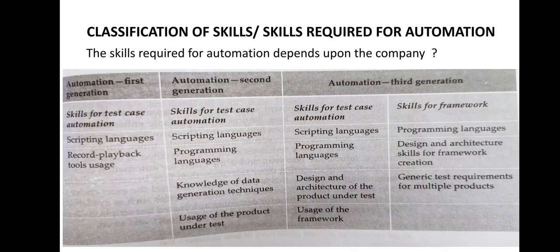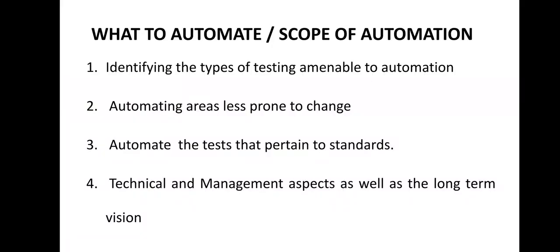Now we will talk about what software test automation is going to touch, at what level it can be considered. That means what is the scope of automation and what we have to automate. First you have to identify the types of testing that are applicable to automation.